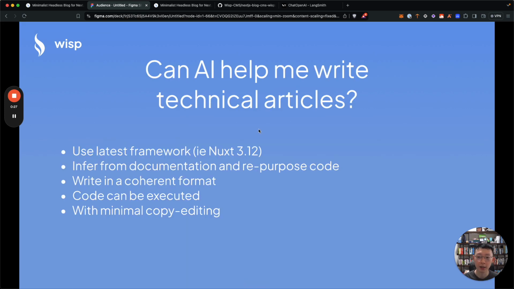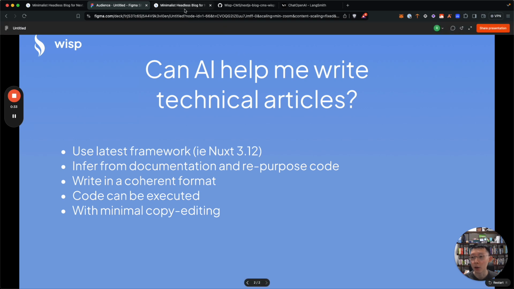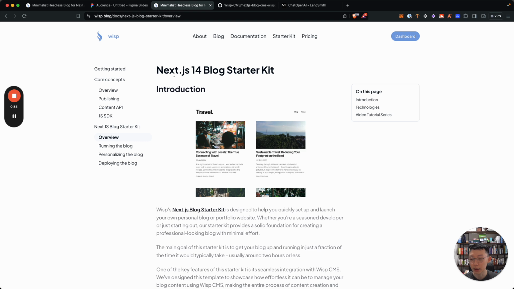My grand question is, can AI help me write very technical articles? The goal that I have is actually to make an existing article work for another framework, because I mainly use React and Next.js for shipping my code. But that is a huge ecosystem, and it doesn't get the reach to other ecosystems at all, right? And I'm just trying to see if I can write introductory guides on, for instance, starting a blog with Nuxt.js, right, for someone else's.